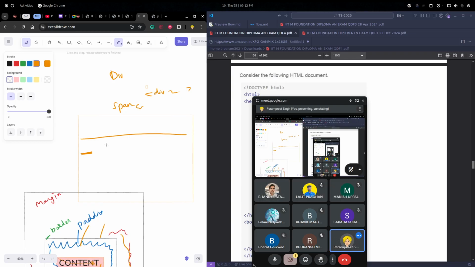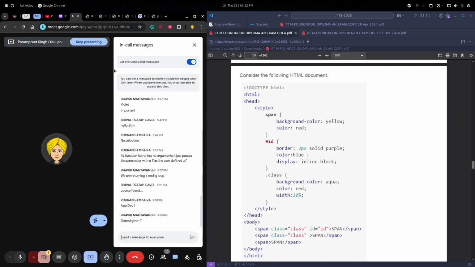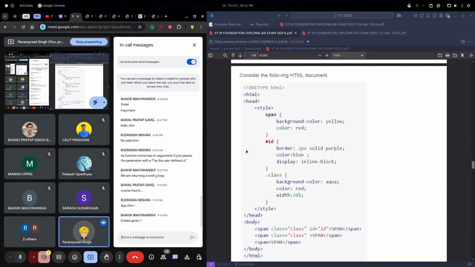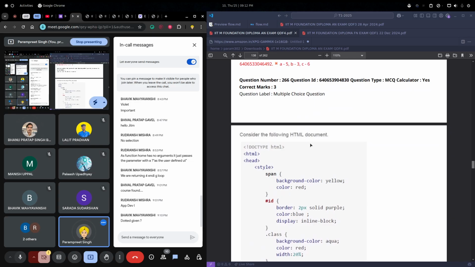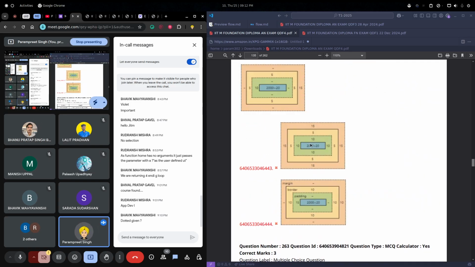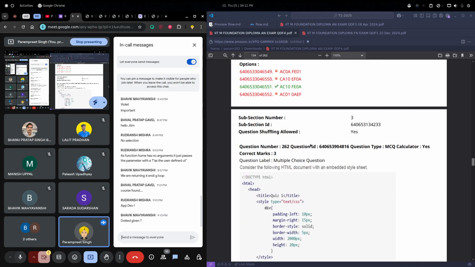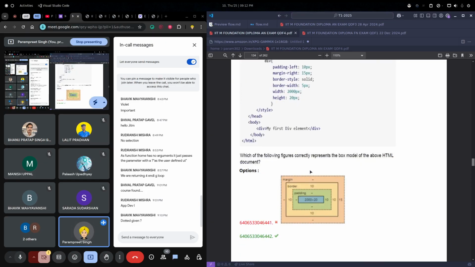If I have written param in both, they will take the whole 100% width, but the span will take only the width required for this param. So this is the difference between div and span: div is a block element and span is an inline element.